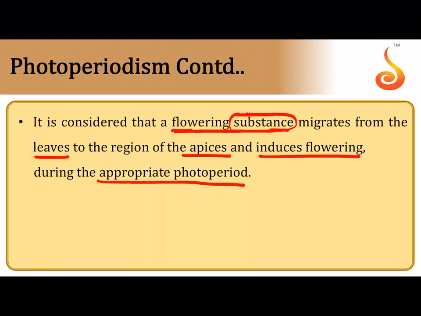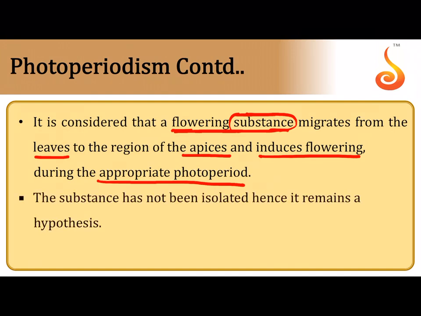Like I told you, please bear in mind, for a long day plant, you need light duration which exceeds the critical photoperiod. For a short day plant, you require light duration which is much below the critical photoperiod. It should not exceed the critical photoperiod. That means a long day plant requires more daylight and a short day plant requires less daylight. Okay, and I also told you the alternate way of looking at it. Long day requires a shorter night, so more illumination, more than the critical period. Short day plant requires a longer night, less illumination, less than the critical photoperiod.